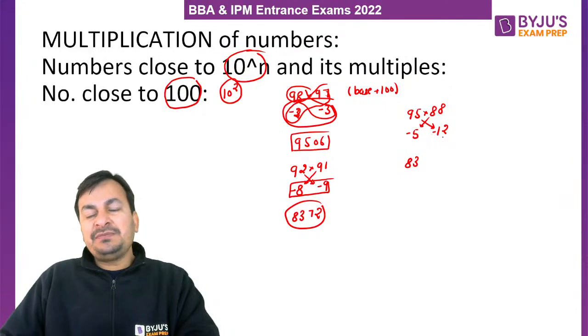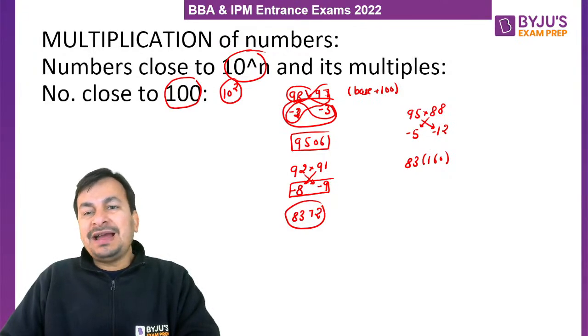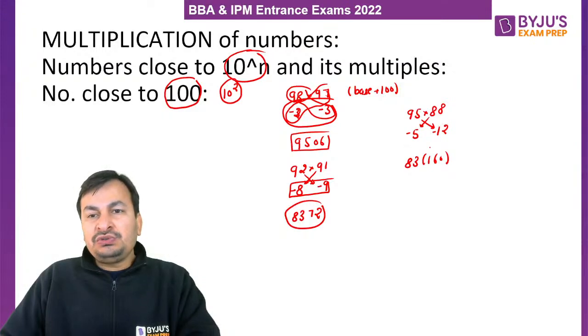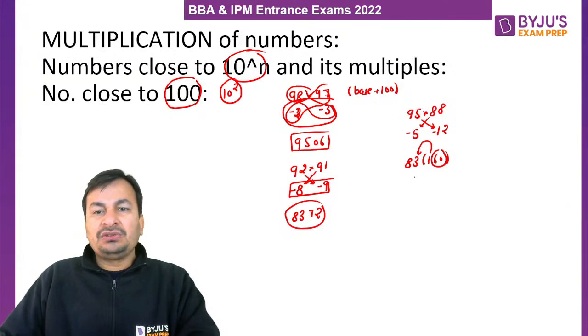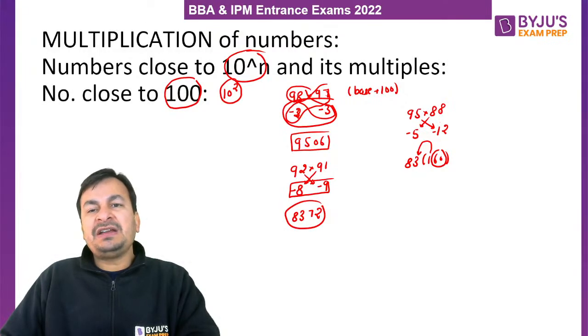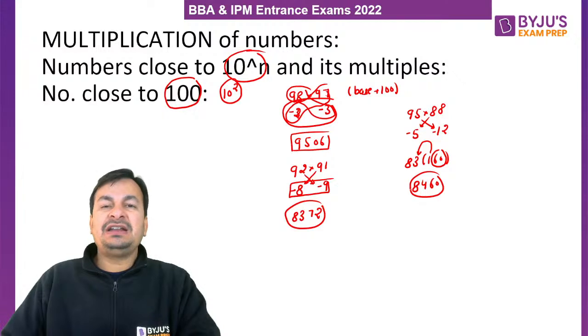How do we get the second part of the multiplication? In this, minus 5 into minus 12 is 60. But as I told you, if base is 100, that is 10 raised to the power 2, in that case, by multiplying these two differences, we will get the last two digits of the product. यहाँ पर minus 5 into minus 12 कितना है? 60. तो ये तो रहा 60 लास्ट टू डिजिट्स, और ये वाला 1 ना एज ए कैरी यहाँ पर ऐड हो जाएगा. तो what will be the final product of 95 and 88? तो 83 plus 1, 84, 8460. So 8460 will be the product of 95 and 88.